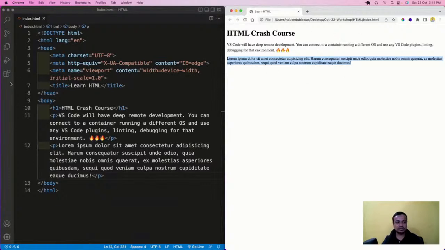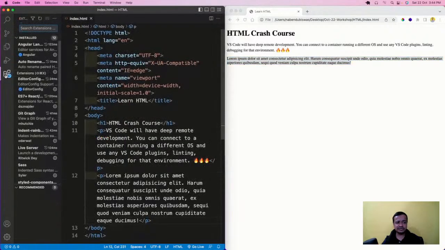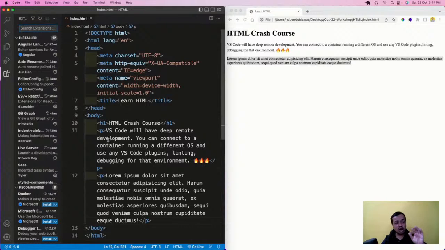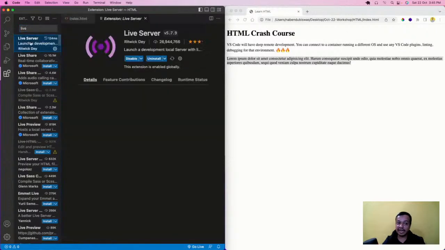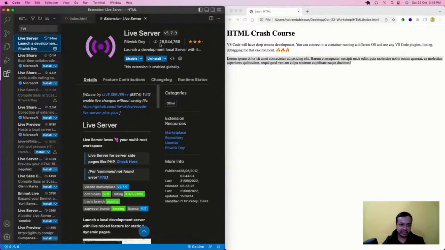I don't like it. In VS Code there are a lot of small programs, extensions created by open source developers who have time and are very good. They are also free to use, most of them. So you come to this tab and search for live server. You see the first one, Live Server by Ritwick Dey.